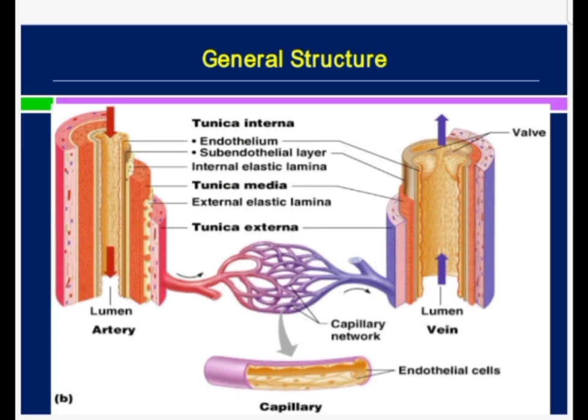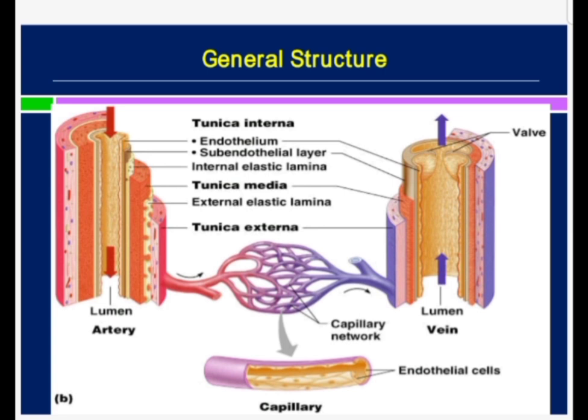So I was talking about the tunica media. In the tunica media there are circularly arranged smooth muscle fibers, and also a variable amount of connective tissue fibers, that is collagen and elastic fibers, which vary according to the type of the blood vessel. Then comes the tunica adventitia or tunica externa.